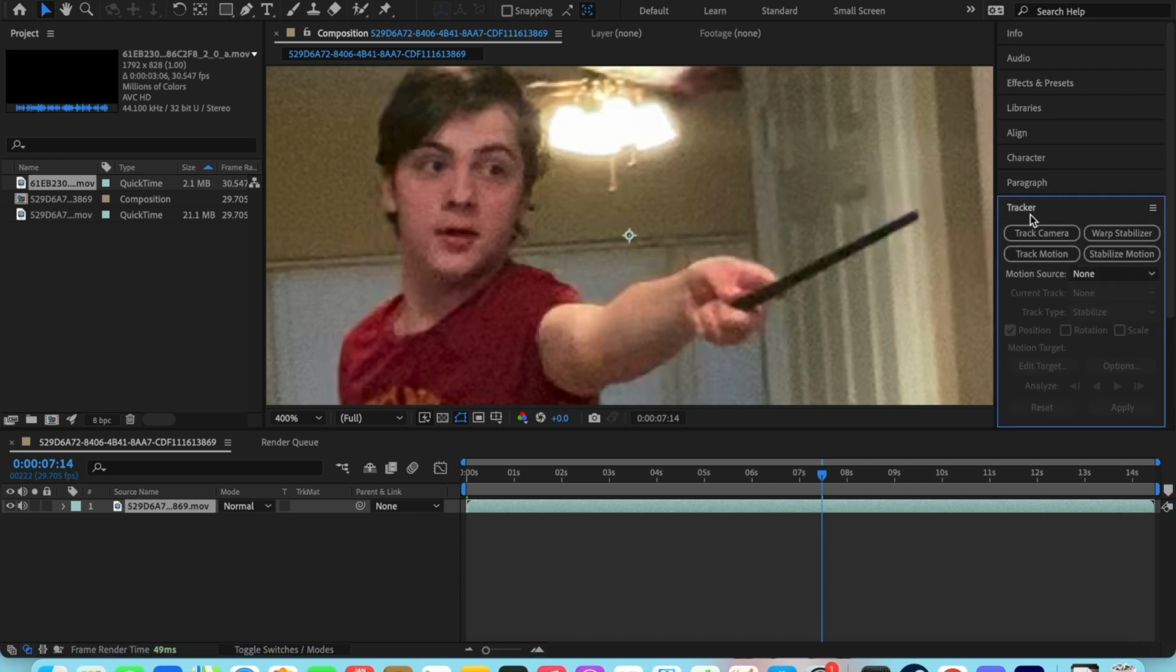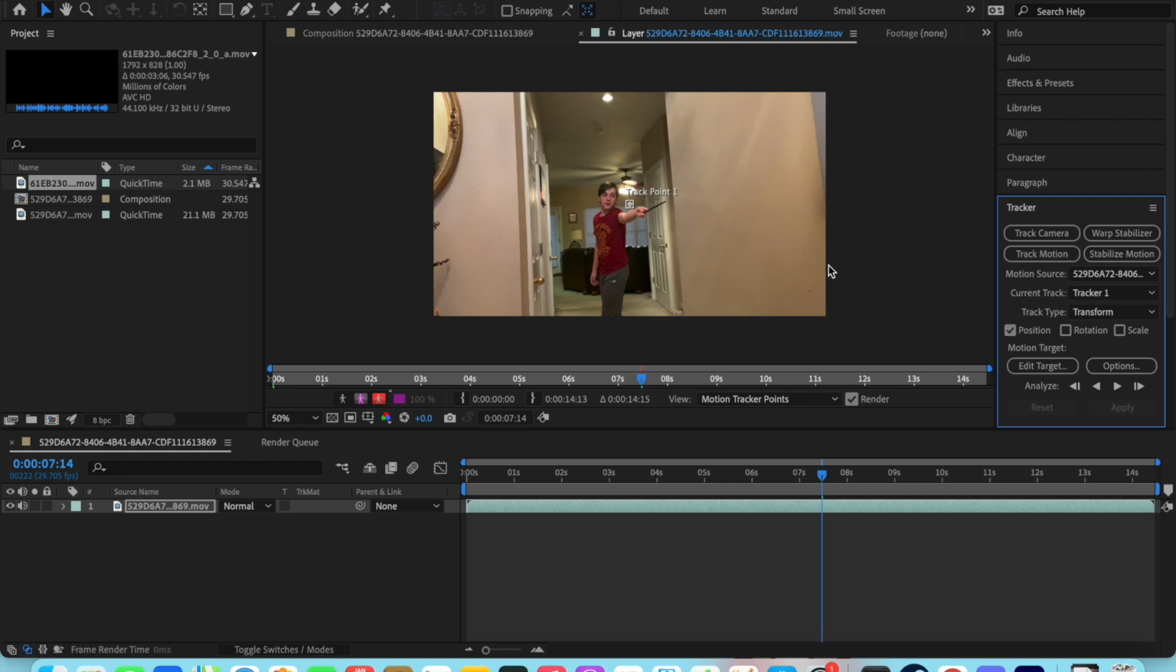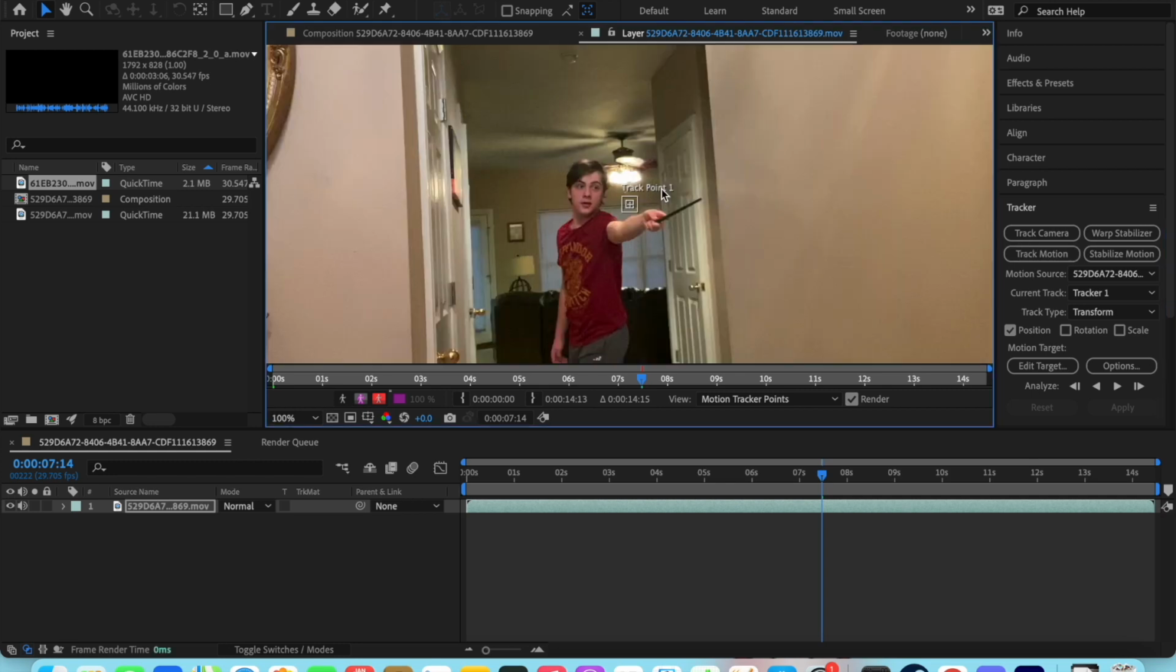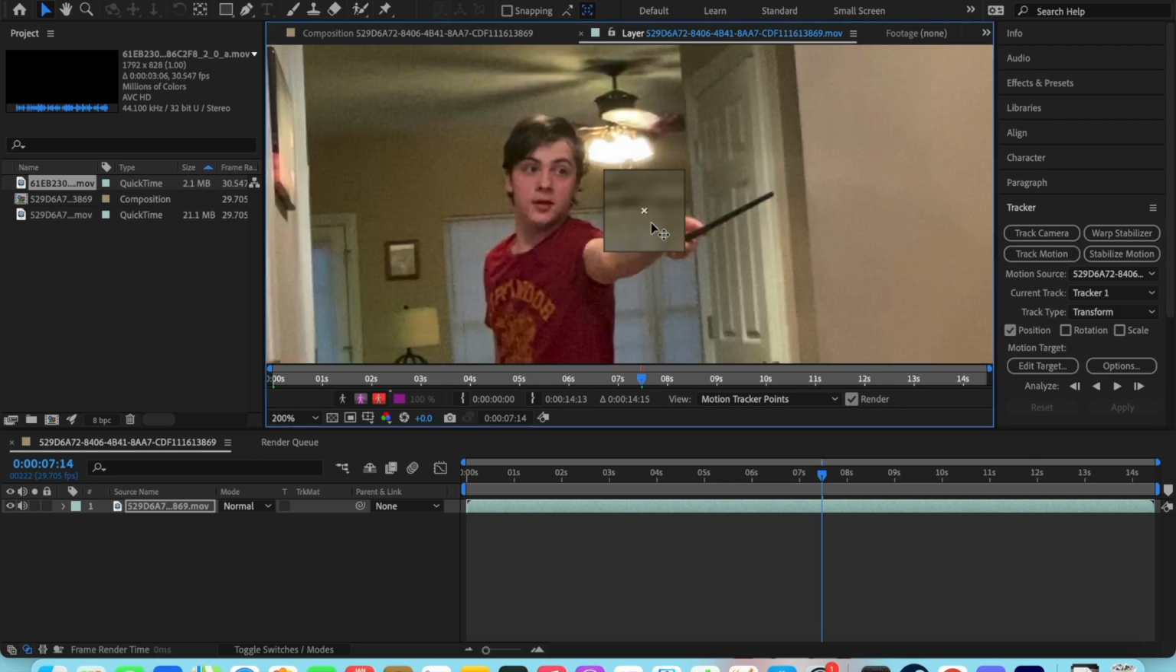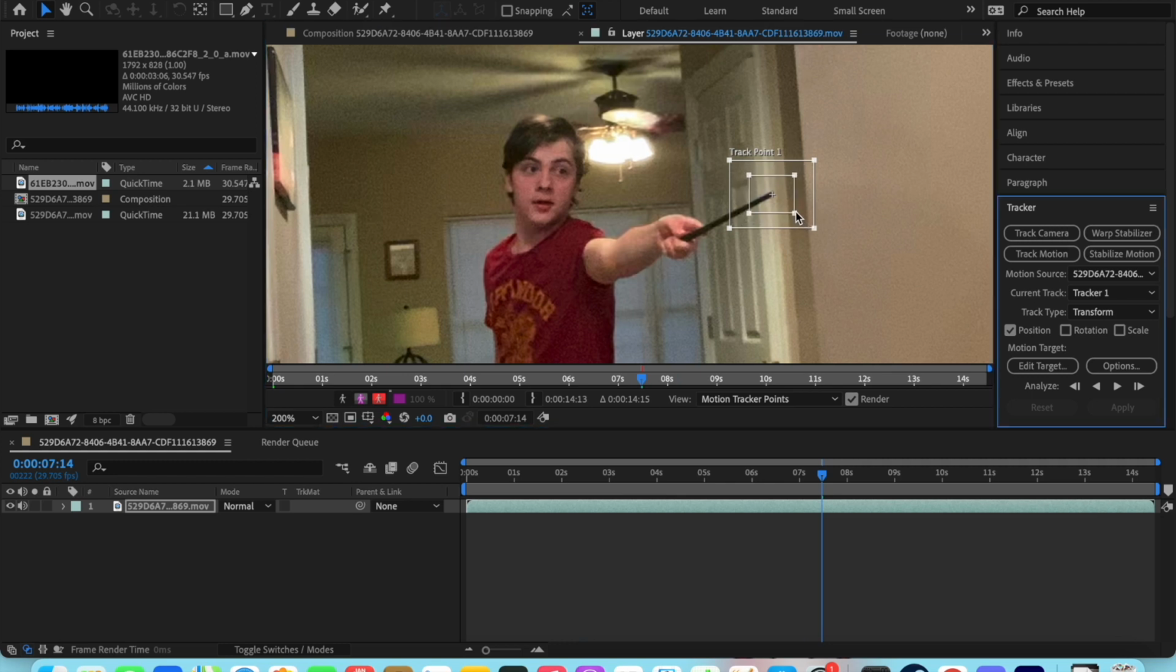So press Tracker, Track Motion, and you're ready to start tracking. So move this thing over to the tip of the wand, and there you go. So do that, get it ready. All right, there you go. So analyze. See, once you get this screen, you are good. So right here, it's analyze forward by frame.